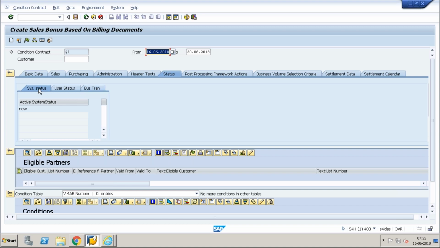So we have a system status and we have a user status. System status talks about whether the contract is created, or released, or completed, or under process, whatever it is. And user status is a specific control that the user is putting. It is not something the system is controlling; it is an additional, subsequent, or complementary status. It's complementary to your system status.